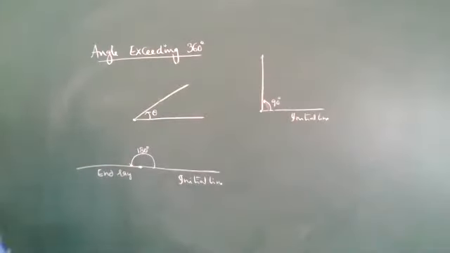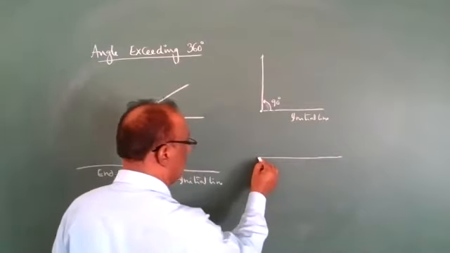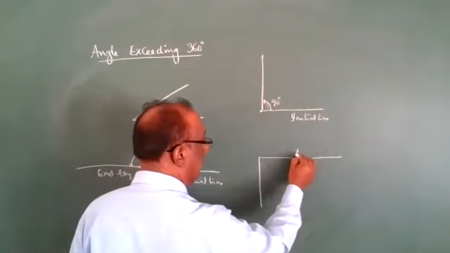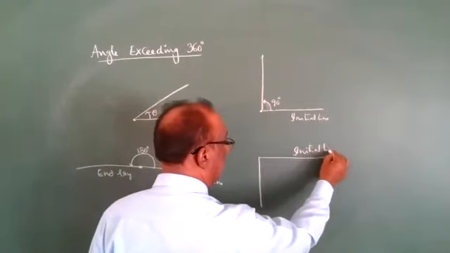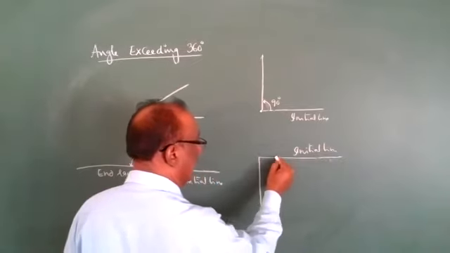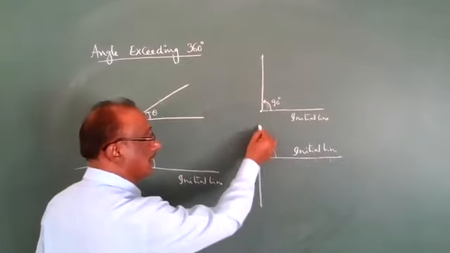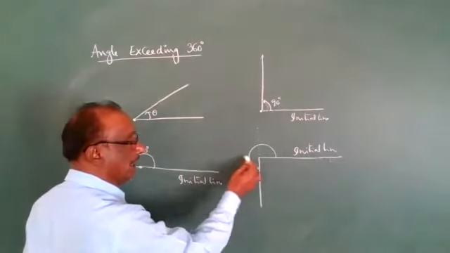Okay, next. This is the initial line. The angle is moving upside. Here the vertical is 90, the horizontal is 180.